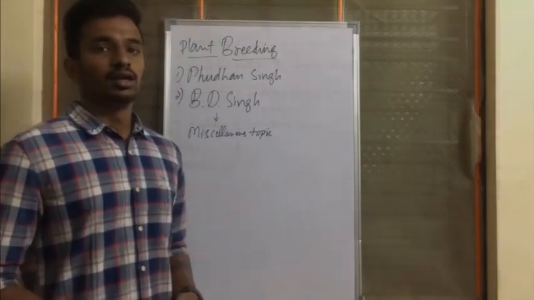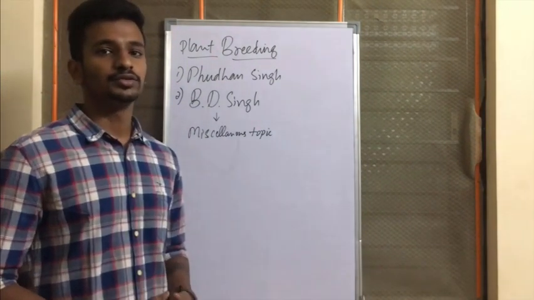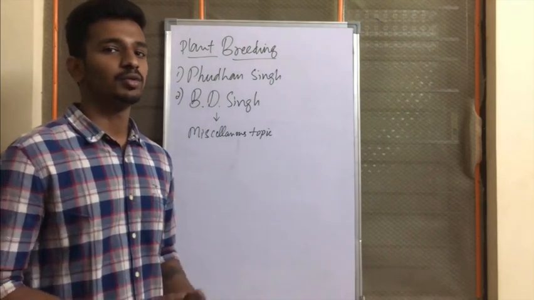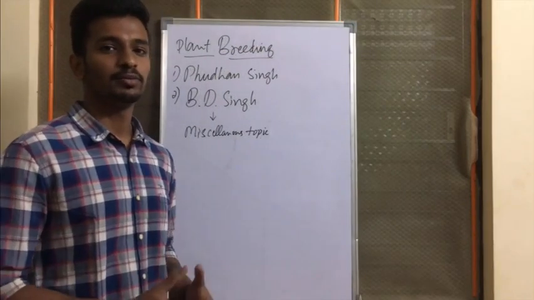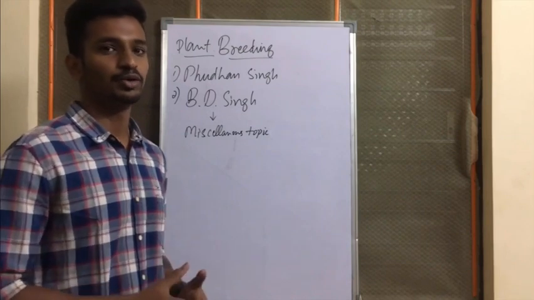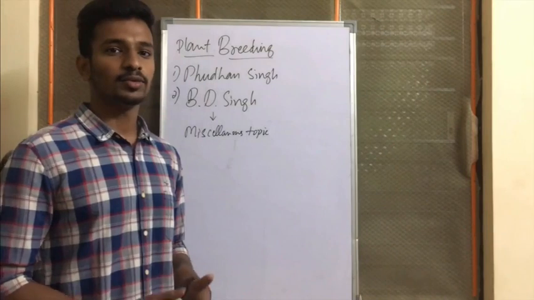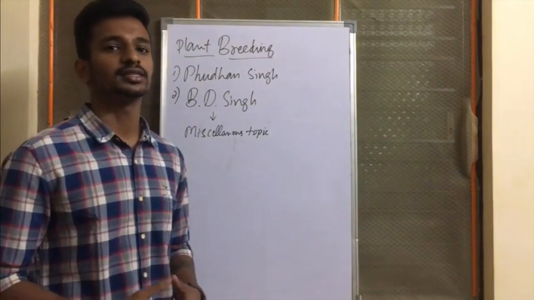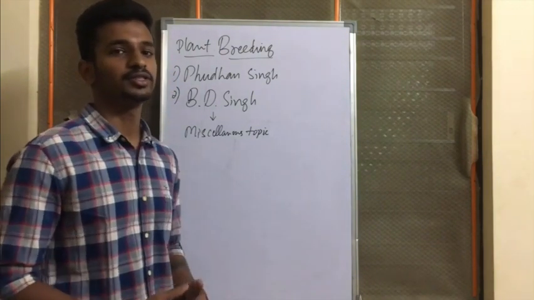Now coming to the plant breeding subject, both the books, that is Phundan Singh and B.D. Singh, are very useful. And reading the B.D. Singh book, you will get in-depth knowledge about the plant breeding part. But if you are a fresher, read the common chapters between Phundan Singh and B.D. Singh from the Phundan Singh book only. If you don't get a clear idea, then go for the B.D. Singh book. Other than the common chapters, read the other chapters from the B.D. Singh book at the base level only. It's enough for the exams. And last, the miscellaneous topics from the B.D. Singh book are very important.